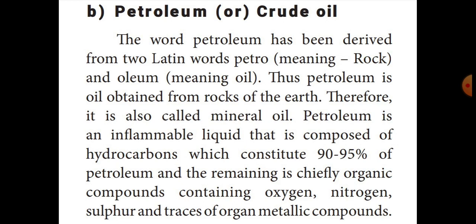So it is also called mineral oil. Petroleum, crude oil, another name is mineral oil. Then petroleum is an inflammable liquid. Inflammable means it will burn easily.